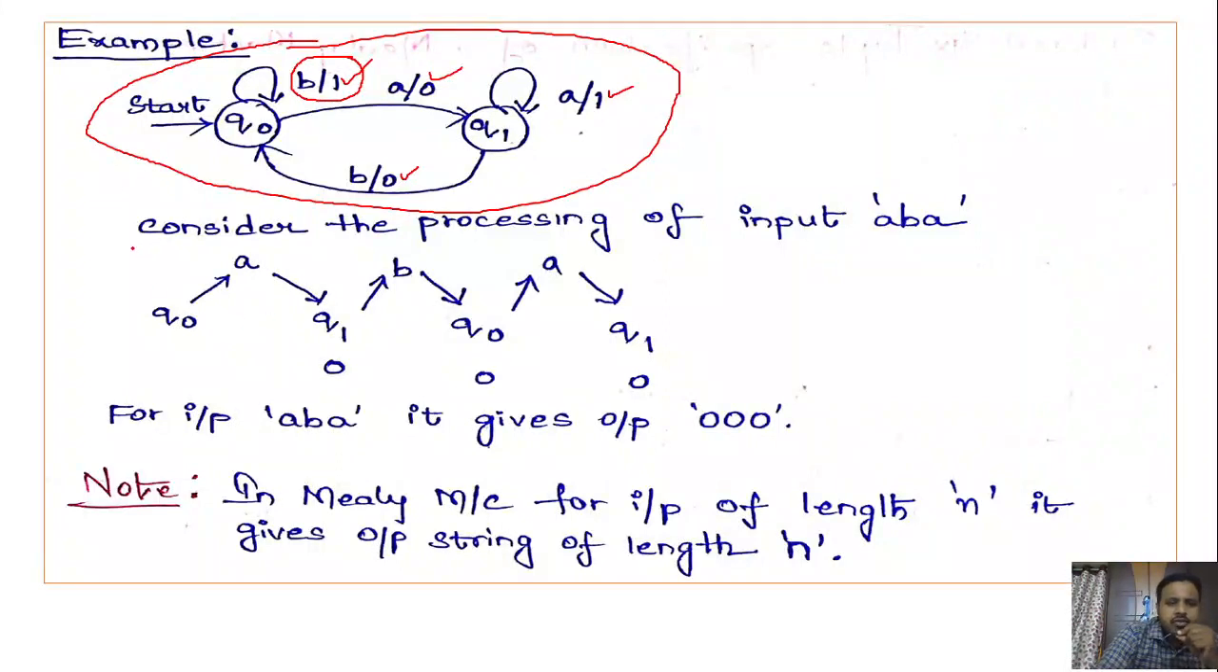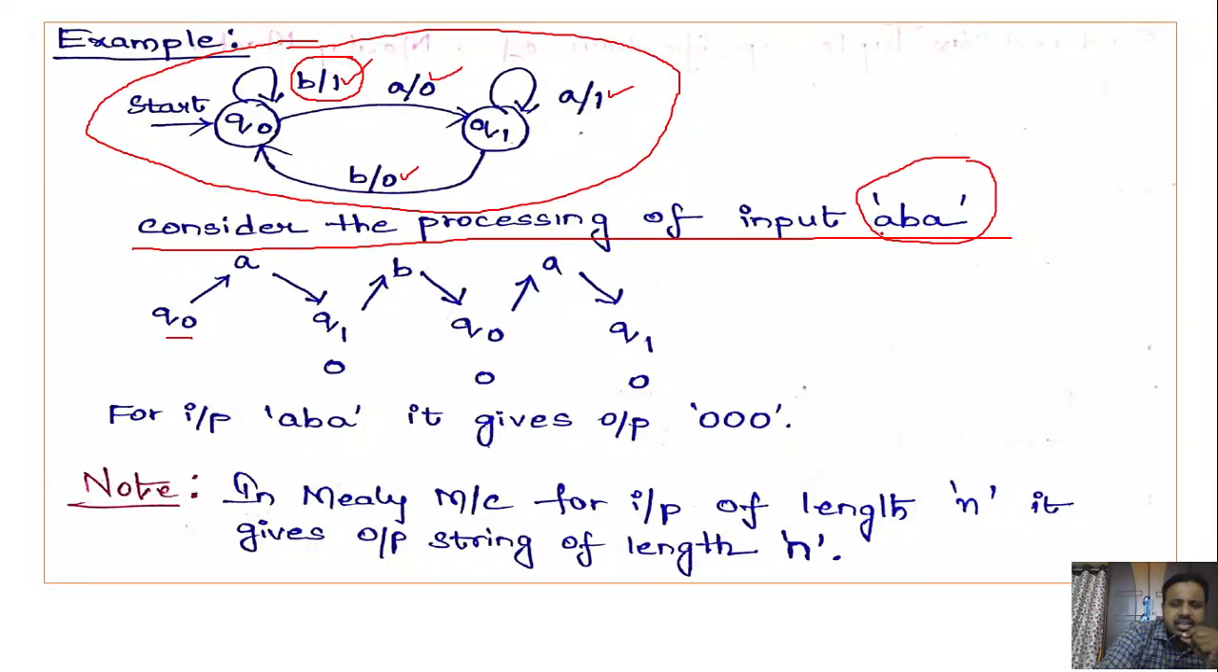Now we will see how to process the input and produce the output. Here we are using the sequence state diagram, which we already discussed in DFA and NFA. First, you have to start with Q naught. Before that, the input that we have considered here is ABA.